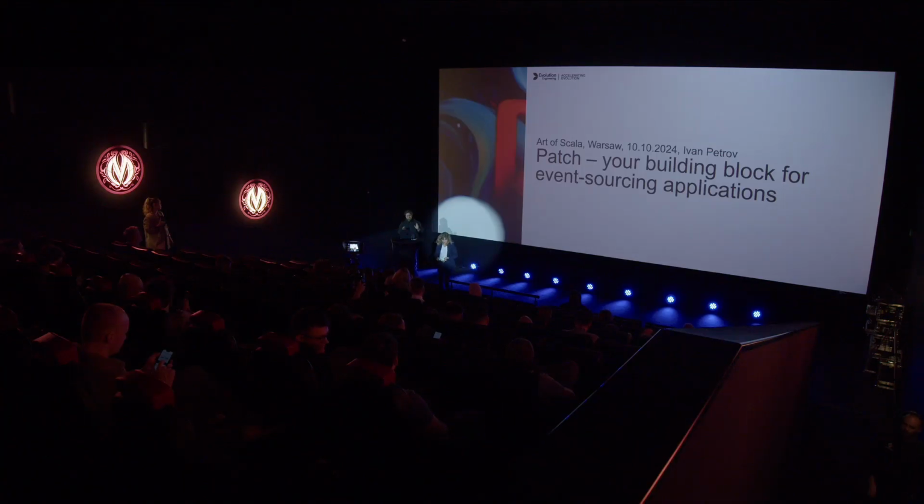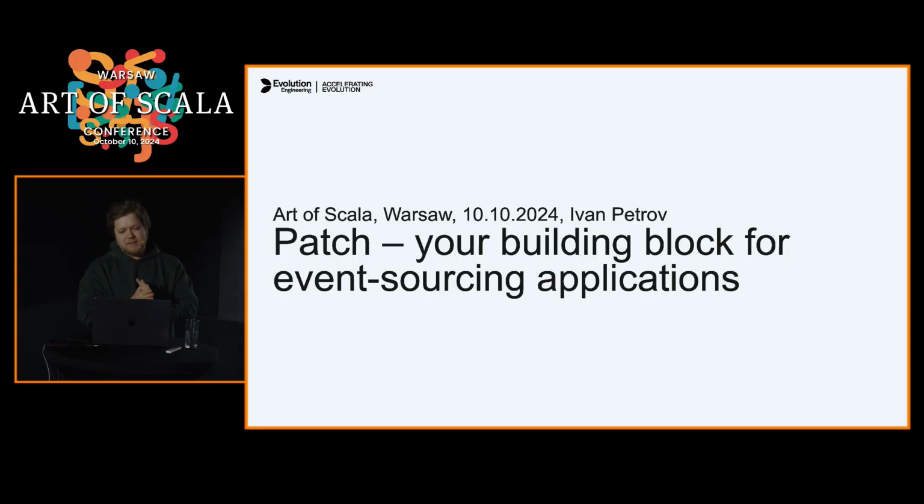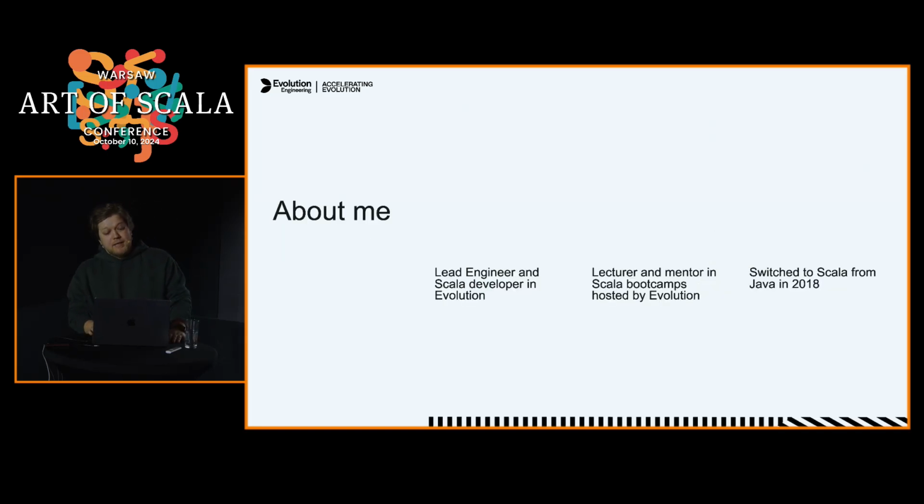Yeah, hello everyone. My name is Ivan. And today I'm going to introduce you to another library which Evolution made. It's called Spatch, and it's some sort of a building block for event sourcing applications. I'm a lead engineer in Evolution, also a Scala developer, a lecturer and mentor for Scala bootcamps. I switched to Scala from Java back in 2018, and I'm still in love with it.